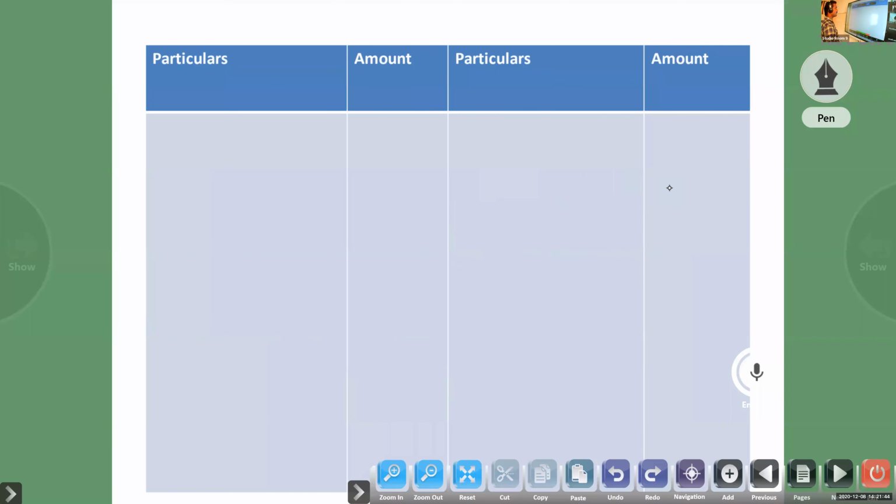So next, the opening balance sheet is over, debtors account, creditors account.